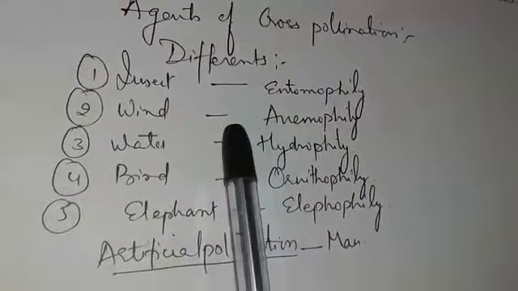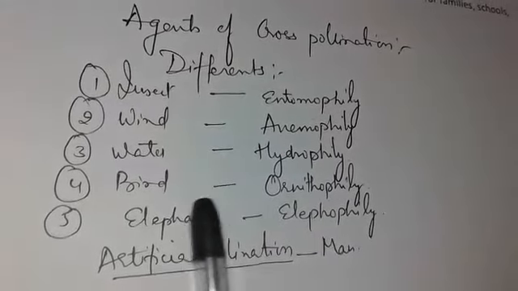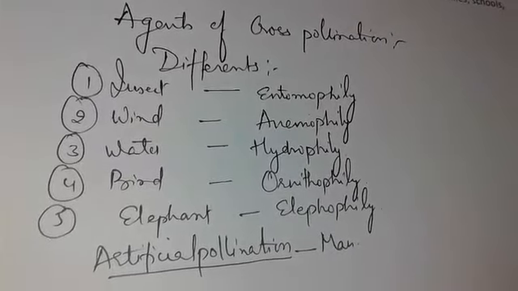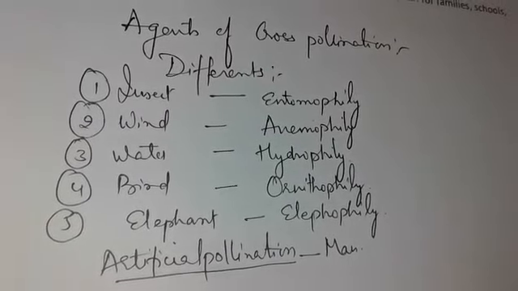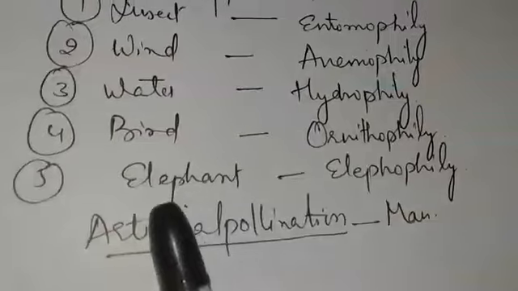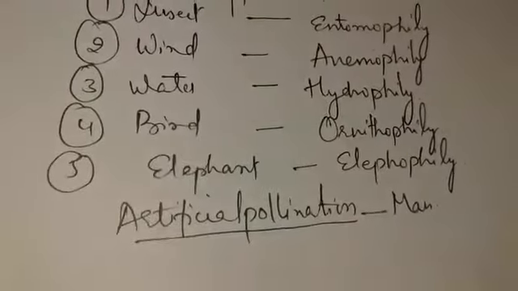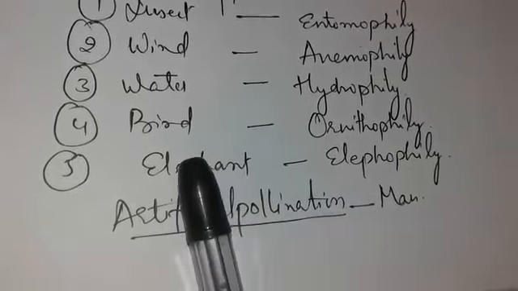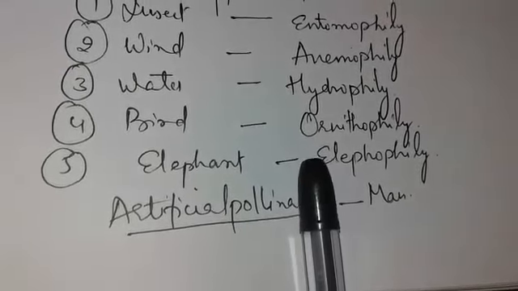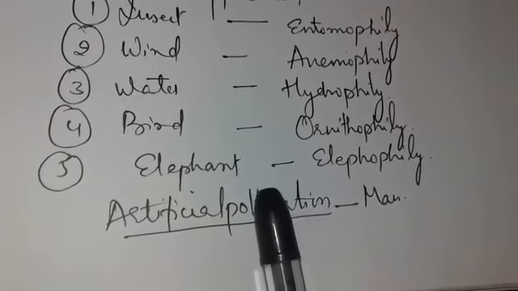If pollination is done with the help of man, then it is termed artificial pollination. Artificial means it is a man-made process. It is also known as artificial crossing. This process is a standard practice used by plant breeders and scientists to evolve new varieties.